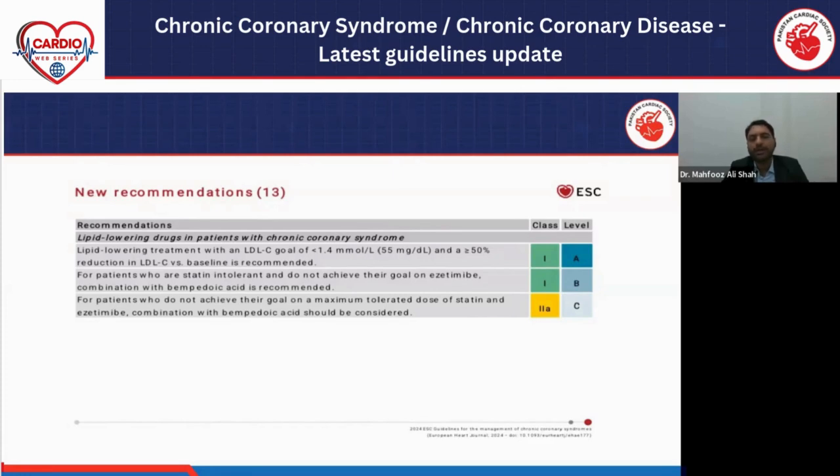For patients who are statin intolerant, whose targets are not achieved easily, we now have a new drug, bempedoic acid, which is FDA approved and now included in the recent ESC guidelines. For patients who cannot achieve the target with a statin and ezetimibe, we can give add-on therapy with bempedoic acid as well. That's a class 2 recommendation, also a new recommendation.